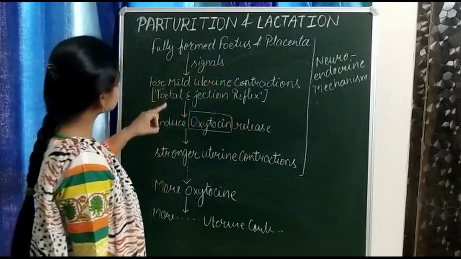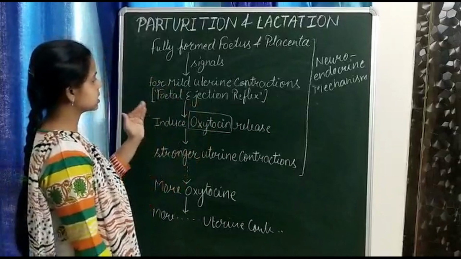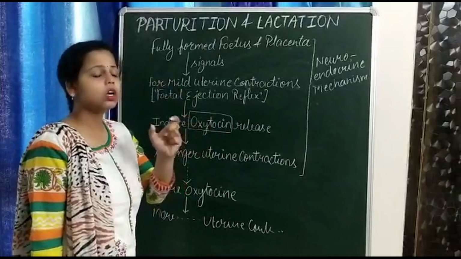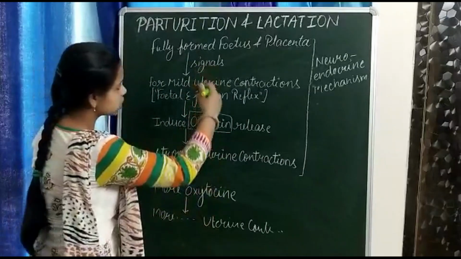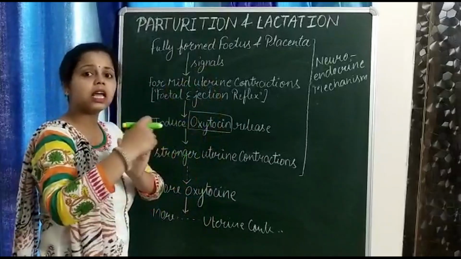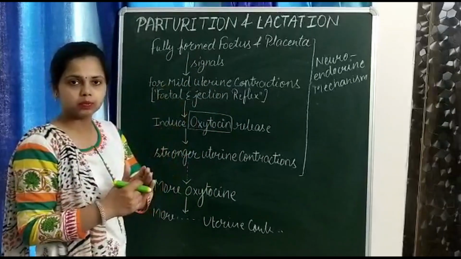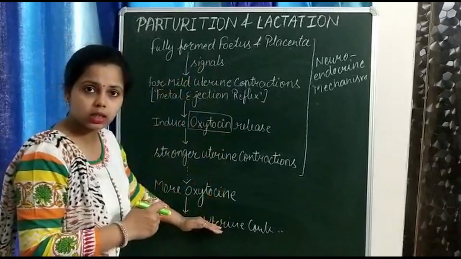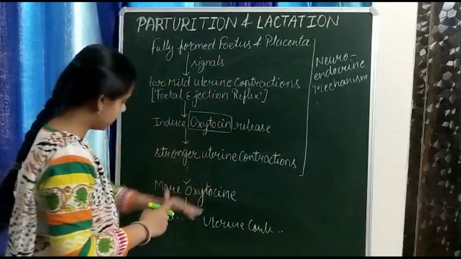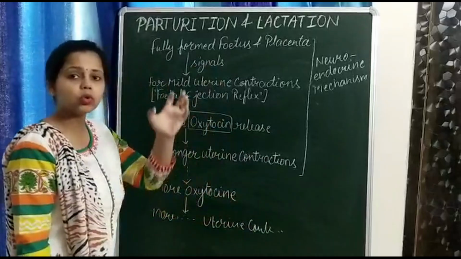In the beginning, these contractions are of very long interval. Means at the start, these contractions occur once in every 30 or 45 minutes, and this interval decreases, and it reaches once in every 1 to 3 minutes. Means from 30 minutes, where does it reach? 1 to 3 minutes. So what do these contractions do? They push the baby in the uterus in the downward direction. And finally, as the strength of these contractions continues to increase.